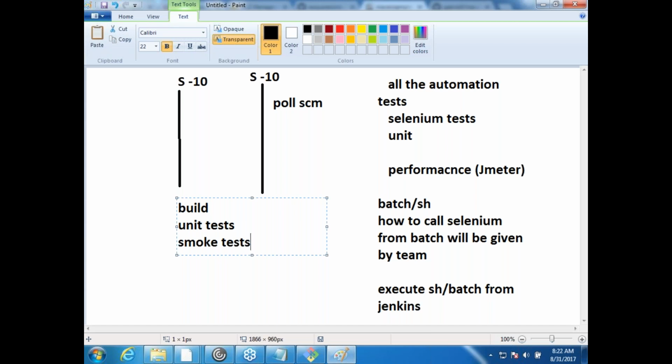Okay, are we good? So every sprint, you need to basically create a branch. On that branch you need to create 2 jobs, day build and night build. This is your responsibility, and you do this for 6 teams. So that means 12 jobs are running, out of which 6 jobs run almost every 15 minutes. This is the place where the majority of your work goes.